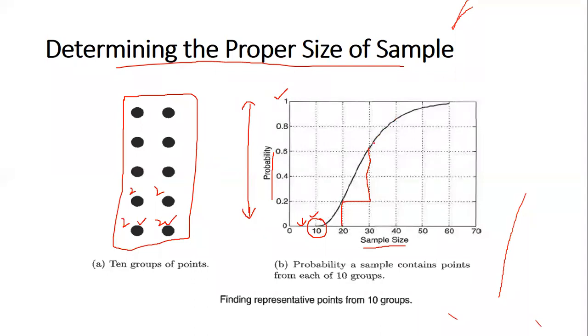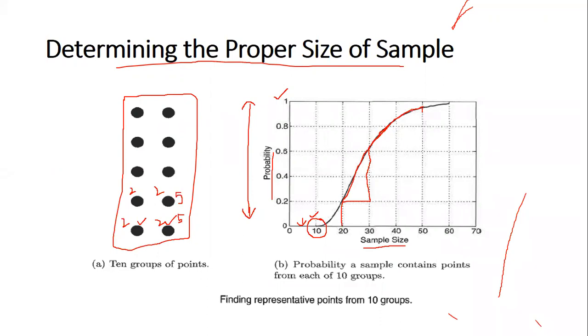After 30, we go to 40. Now, if you observe, from 30 to 40 the advantage is getting lower and lower. The advantage we had when going from 20 to 30 is no longer there as we go from 30 to 40. And then we go from 40 to 50. Now if we have 50, what does it mean? It means each group is contributing 5 items, and a total of 50 are contributed.